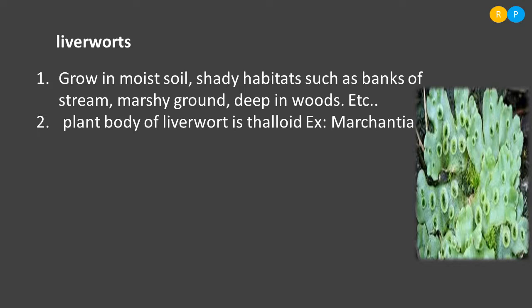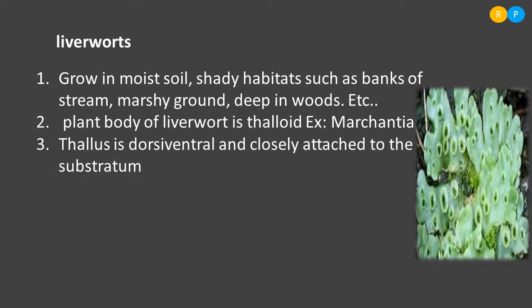The best example of a liverwort we have here is Marchantia. This is the Marchantia we are observing in this picture, placed under the liverwort category. And the thallus is dorsiventrally flat. So on both the dorsal surface as well as the ventral surface, the thalloid is flat.